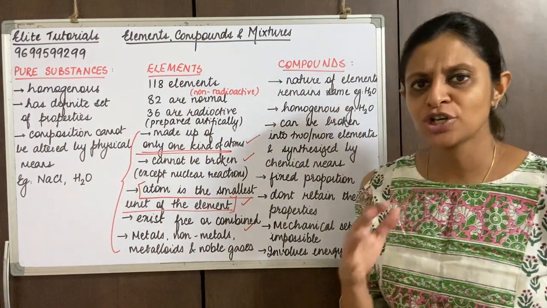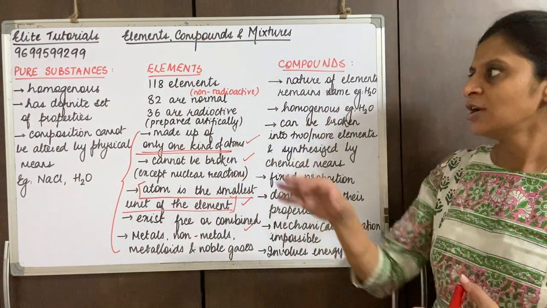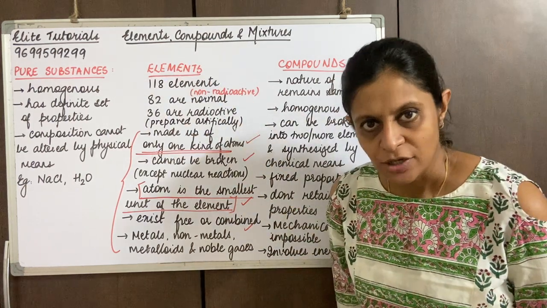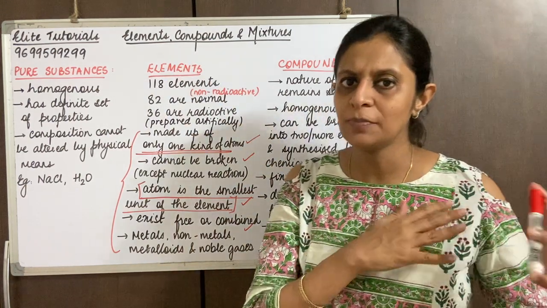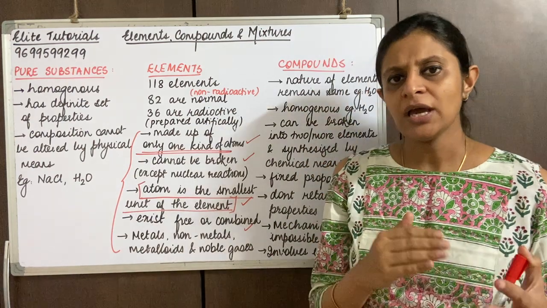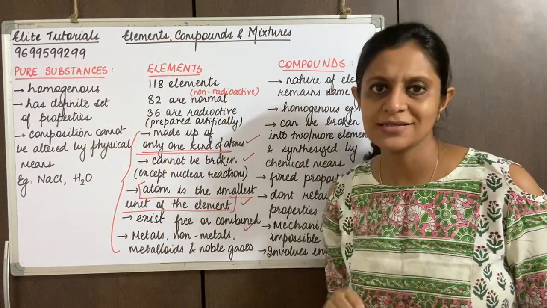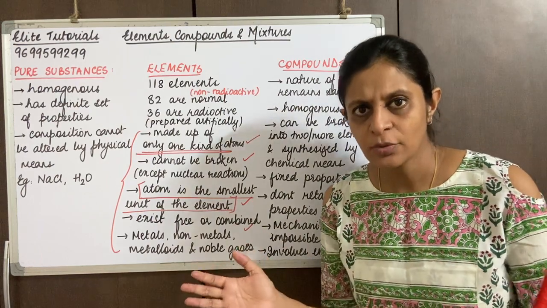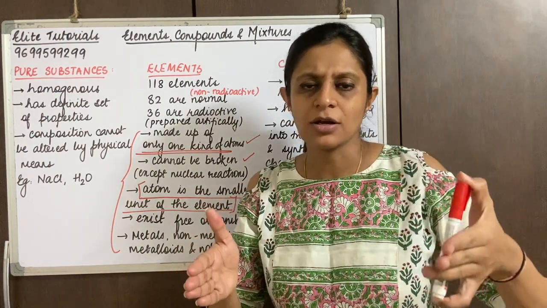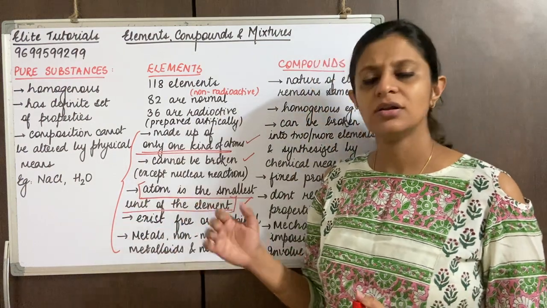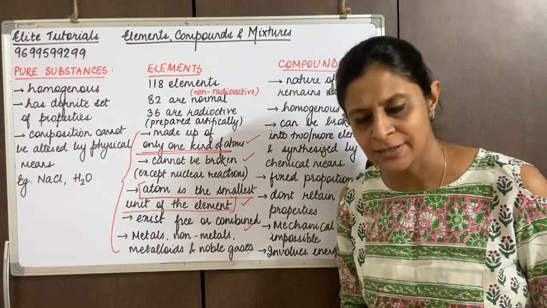Yes, so I'm sure all of you have understood about elements. Remember, elements cannot be broken down further, except by nuclear reactions, and they constitute pure substances. Elements are further divided into metals, non-metals, metalloids and noble gases. We have learned the properties and the examples.